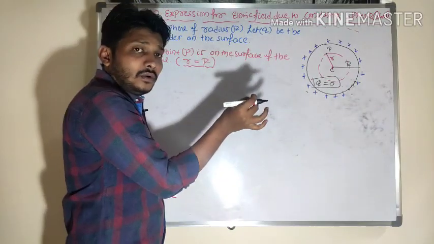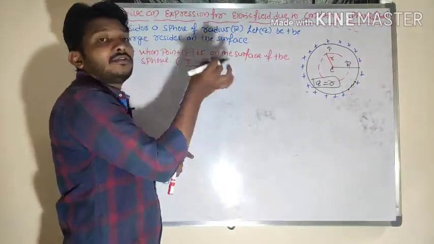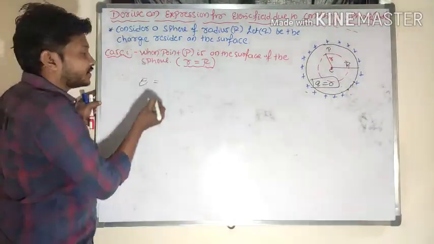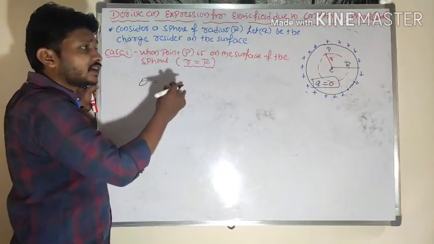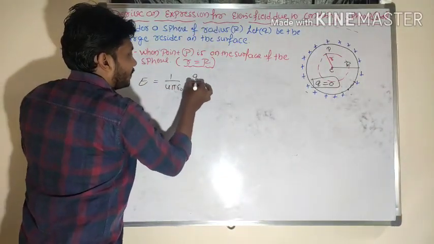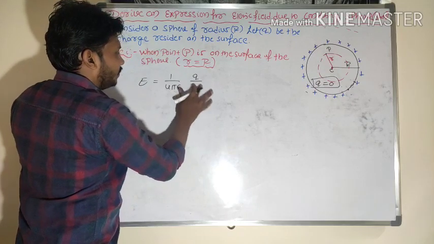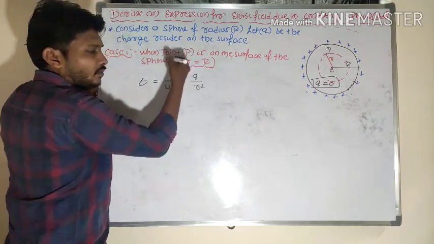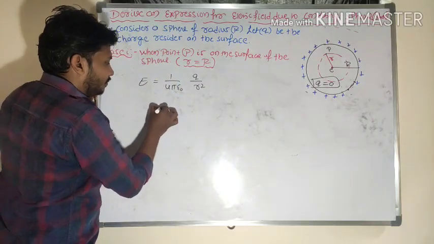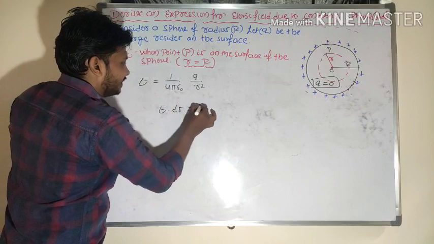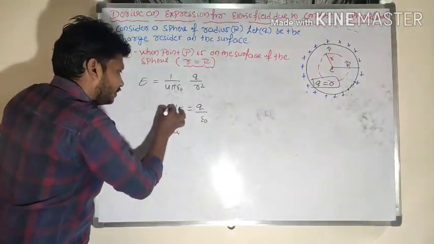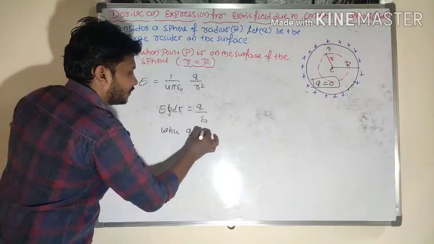If Q is equal to 0, what is the value of the electric field here? We know the equation for electric field strength due to a point charge outside the sphere: E is equal to 1 by 4 pi epsilon naught into Q by r square. If Q is equal to 0, then the E value is also 0. Or from Gauss law, E into dS is equal to Q by epsilon naught, where Q is equal to 0.